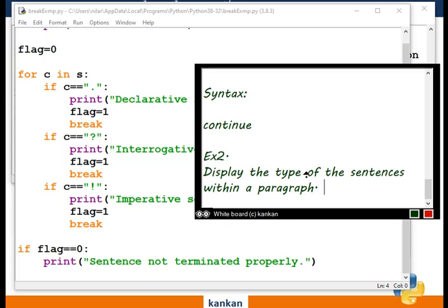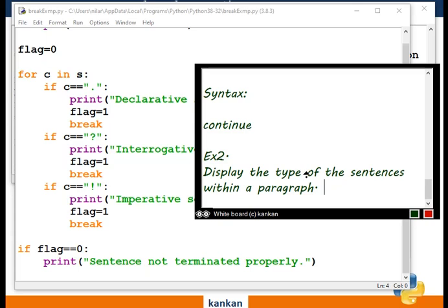The logic is equal. Each sentence type is required to be displayed. Also, we have to check each character for the symbol it is terminated with. If it is a question mark, interrogative; an exclamatory symbol, imperative; and if it stops with the dot, then declarative sentence.